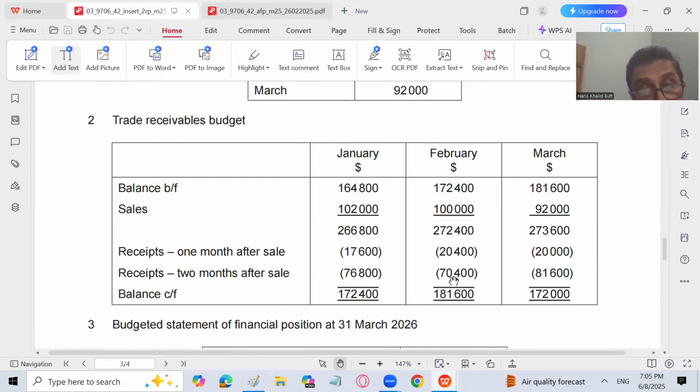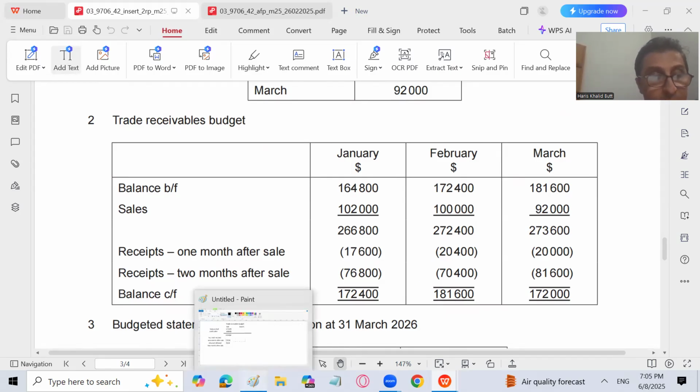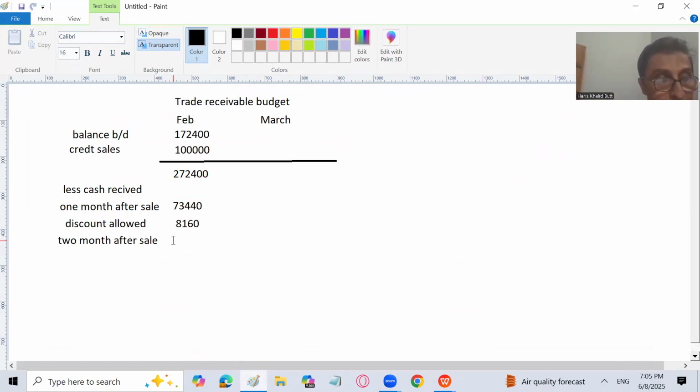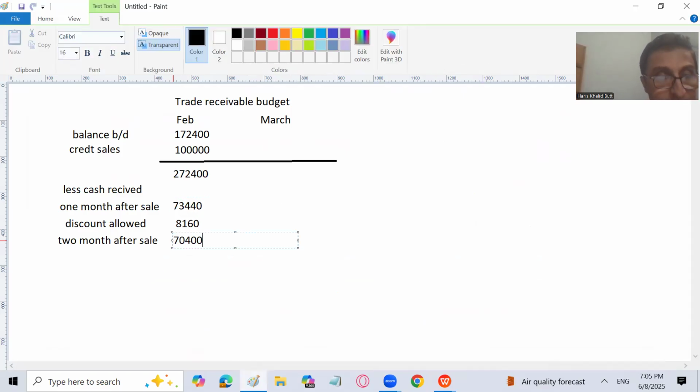So there is no change of pattern of receiving the amount from December sales. December sales will fall in January in the same way, 1 month after sales, 17,600. And in February, 70,400 will be the same, because they will fall in the same manner.